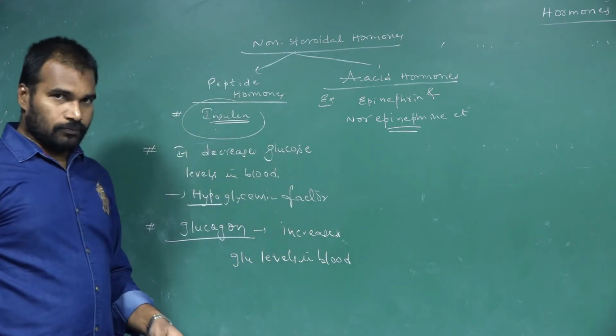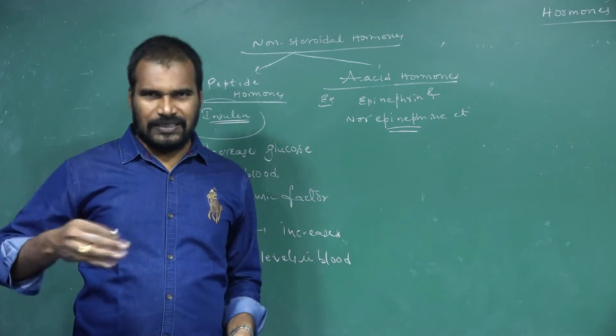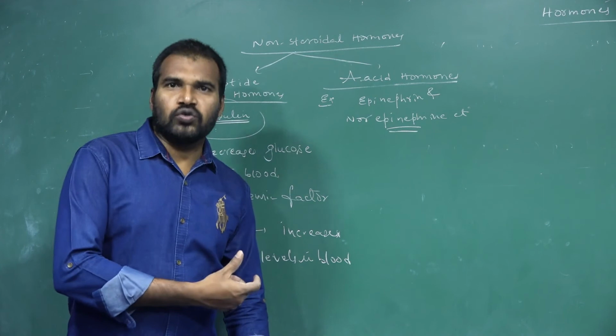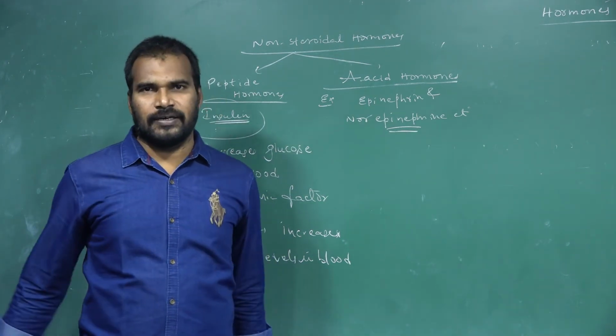For a few people, the glucose levels become very low. Immediately they become what? Giddy. They immediately fall down. So immediately they introduce glucagon into their blood. It immediately increases the glucose levels in the blood.